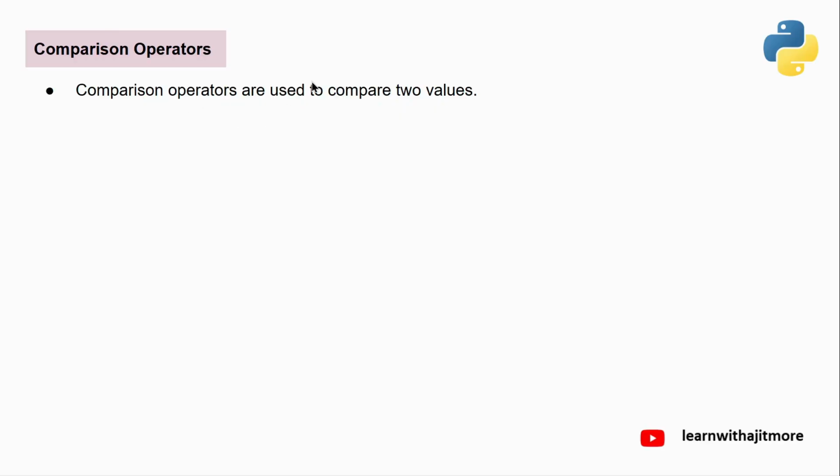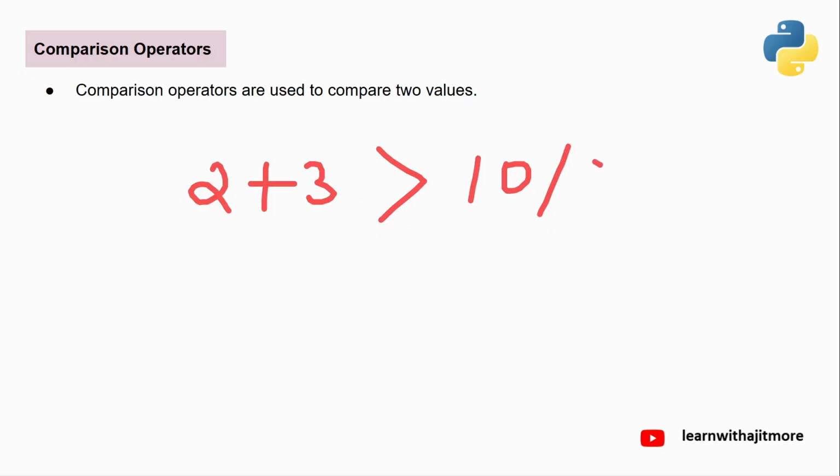So comparison operators are used to compare two values. And remember, comparison operators have lesser precedence than arithmetic. Arithmetic से किसको कम precedence है? Comparison. Like if I write 2 plus 3 greater than 10 divided by 2, कुछ brackets वगैरह लिखने की भी जरूरत नहीं है.